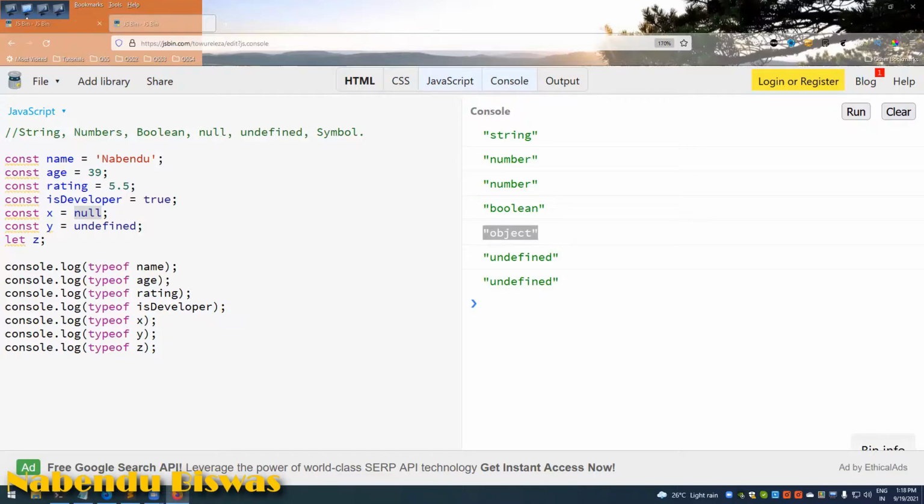Okay, so yeah, I was telling that typeof null gives object, this is a bug in JavaScript, and that cannot be solved, or else a lot of the web pages which were created in the starting of the internet, there are still web pages which are 20-30 years old, they will break because some developer must have checked whether null is equal to object. So that's why they don't change it.